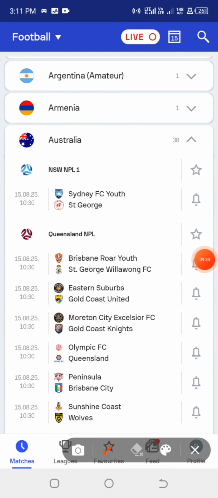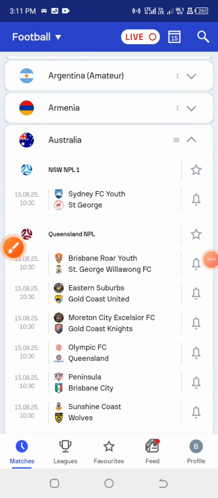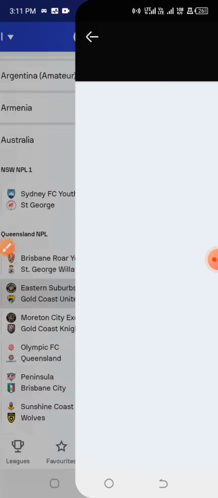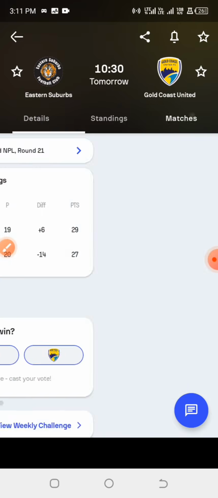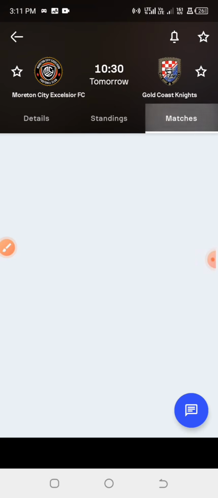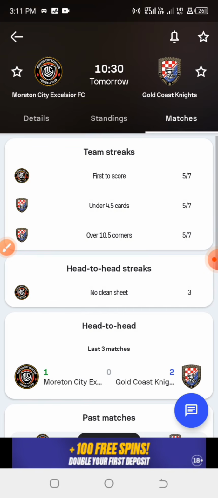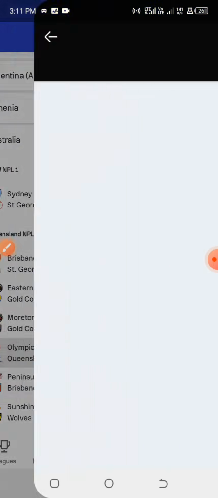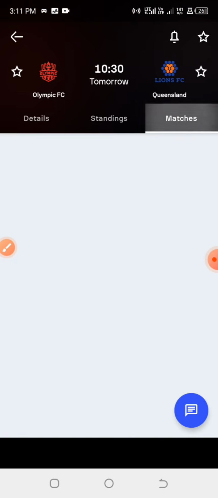Now this particular first game, I would go for it as over 2.5 goals, without even stressing myself further to check the last 10 games or last 5 games of the home team or the away team. Now we check the next game and do the same process. Check if there is over 2.5 goals for the home team, over 2.5 goals for the away team, and both teams to score. This shows that both teams have a high tendency of scoring in that particular game, and a high chance that the game will also end up as over 2.5 goals.